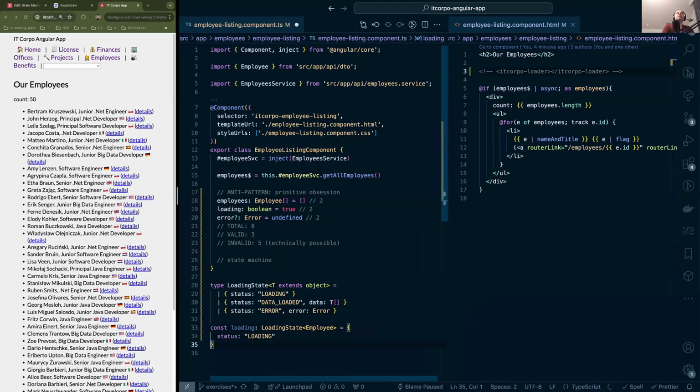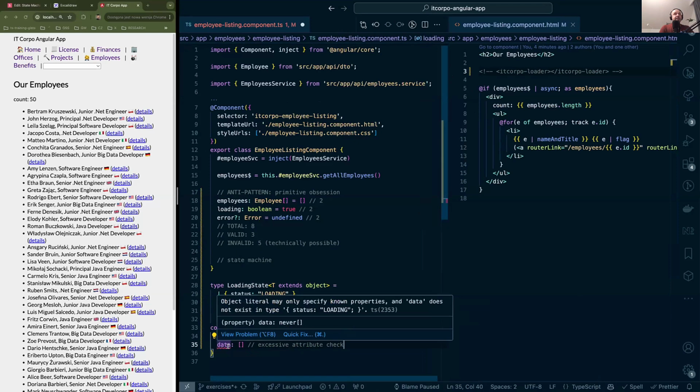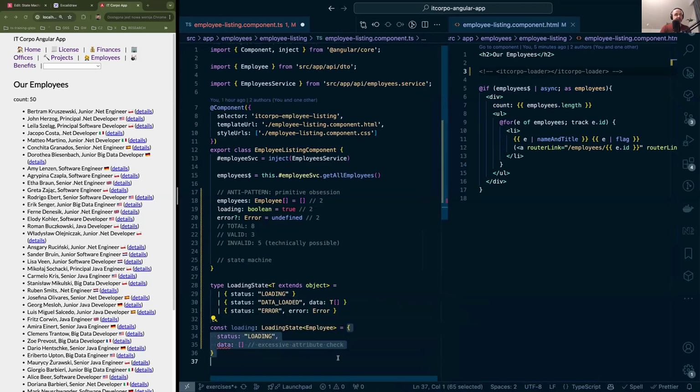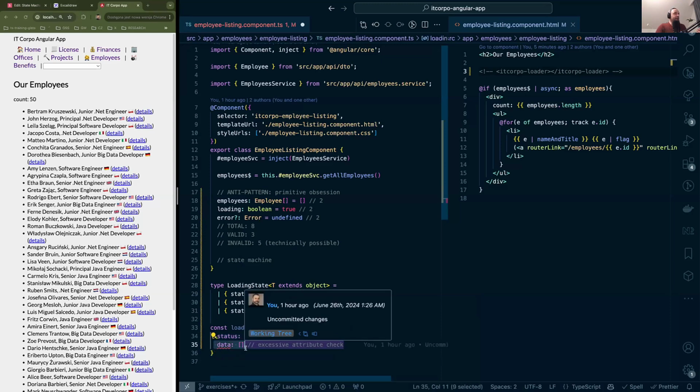But if we wanted to add some additional properties, let's say somebody was about to make a mistake for some reason, TypeScript will kick in the excessive attribute check. When TypeScript is given an object literal, it will yell if we're trying to assign a literal. It will yell if there is anything excessive, that goes beyond the required properties.